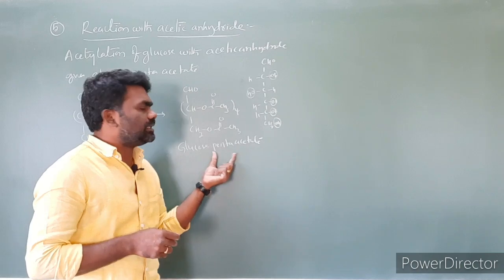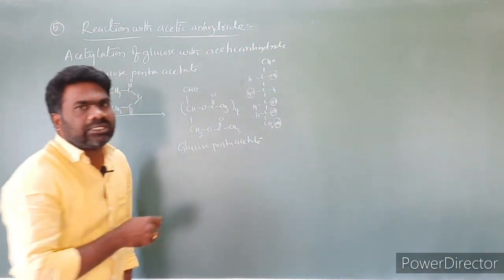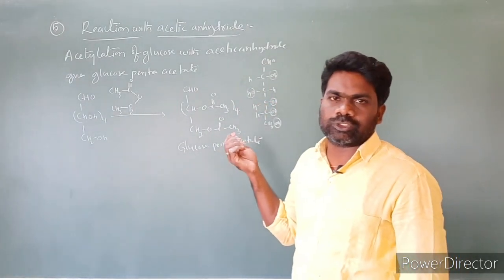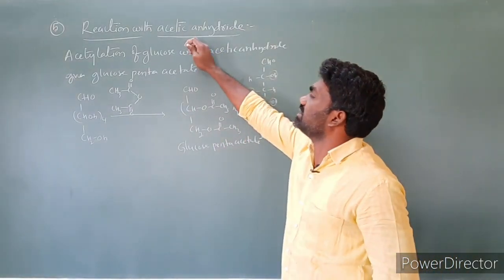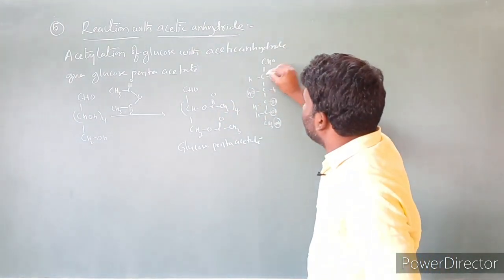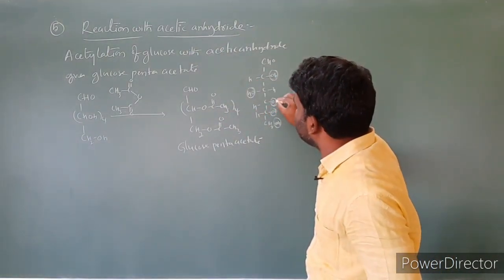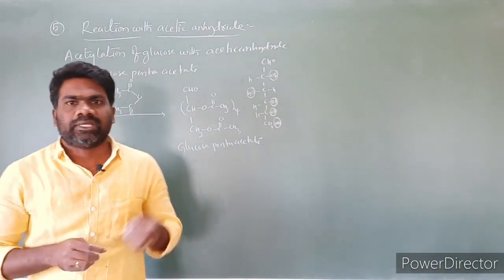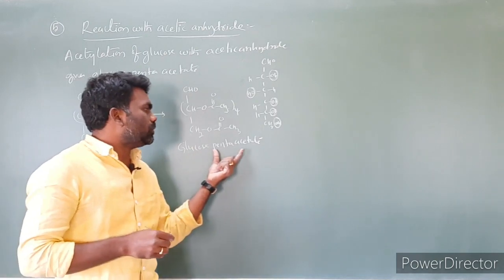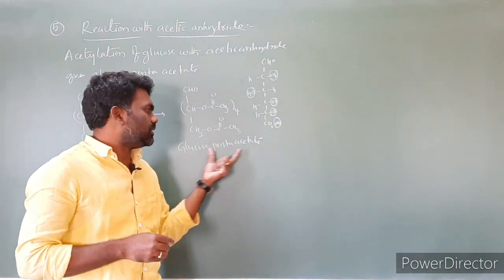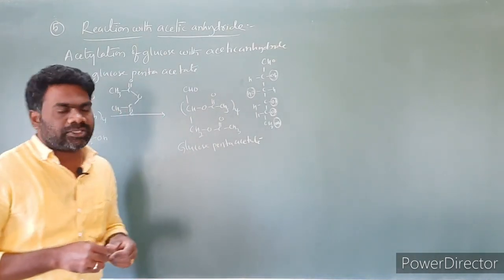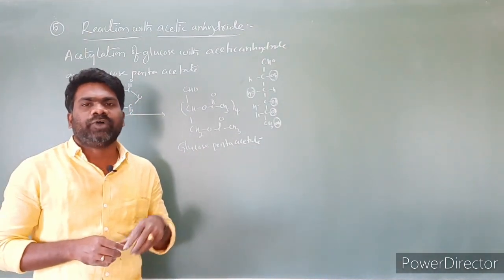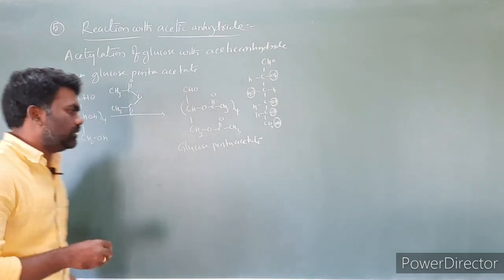So this is glucose pentacetate. What this reaction tells us is that the presence of 5 OH groups in a glucose molecule is confirmed by the reaction with acetic anhydride. Here is one OH, this is the second, third, fourth, and this is the fifth. The glucose molecule reacting with acetic anhydride produces glucose pentacetate, because wherever an OH is there, it is involved in the reaction. So the formation of glucose pentacetate confirms the presence of 5 OH groups in a glucose molecule.